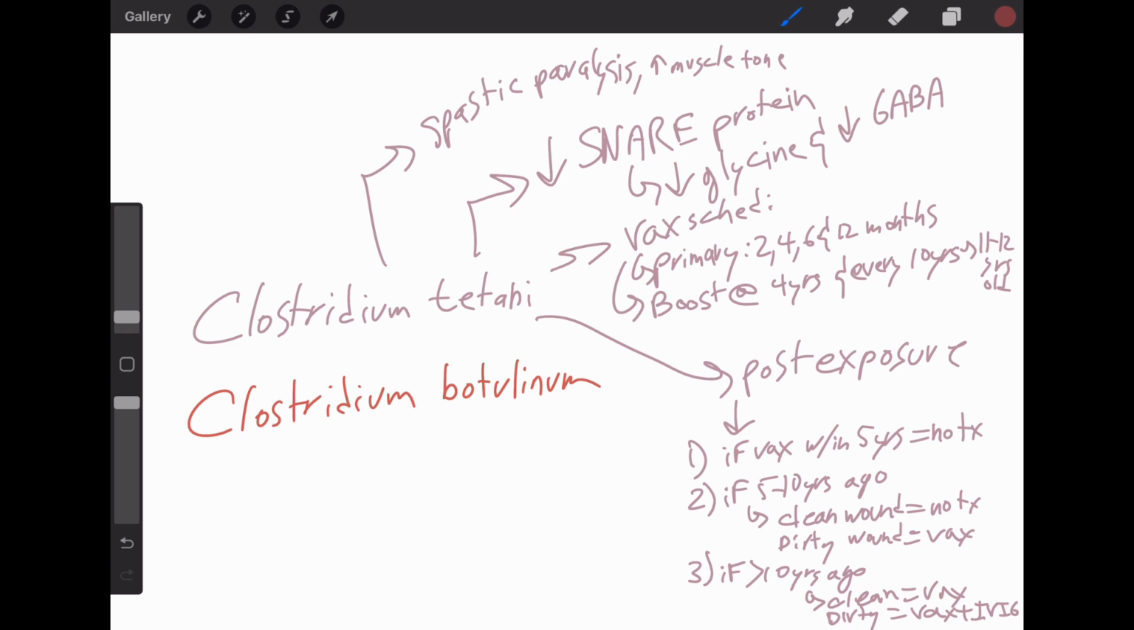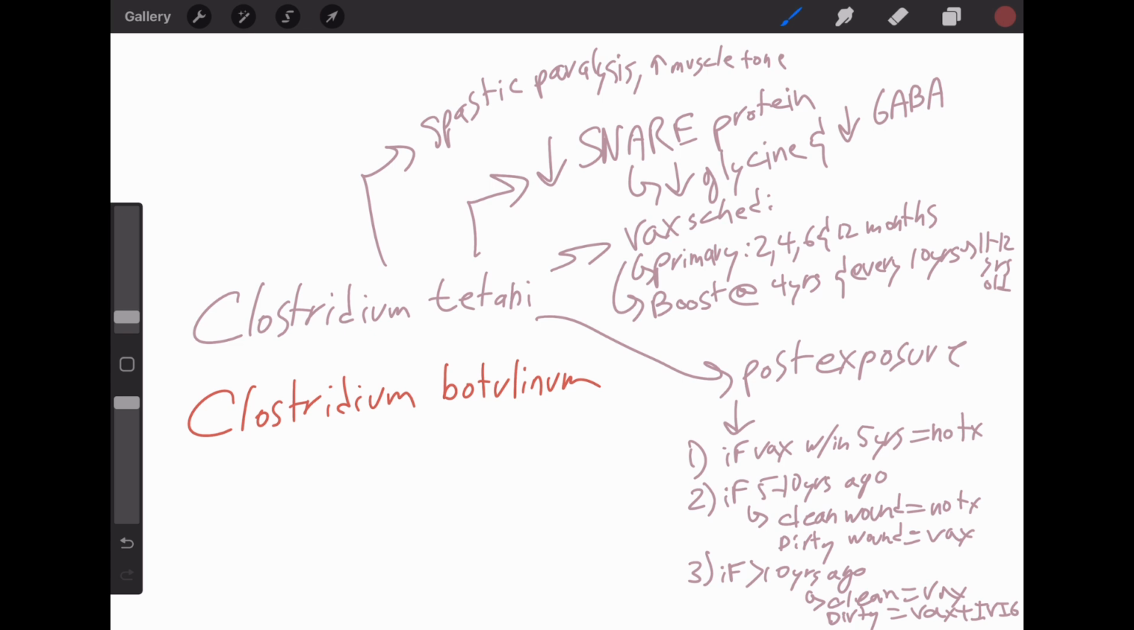Now let's just do a quick review of the vaccine schedule for tetanus. All right, so the primary series is at 2, 4, 6, and 12 months of age. Boosters at 4 and then starting at age 10 or 12. For post-exposure prophylaxis for tetanus, if the patient's been vaccinated within the past 5 years, no vaccine or IVIG needed. If vaccinated 5 to 10 years ago and it's a clean wound, no treatment required.